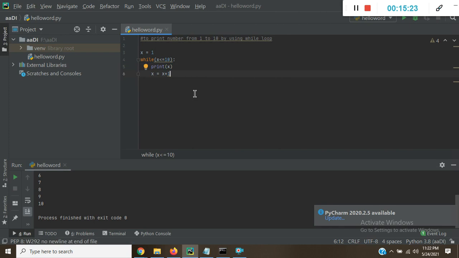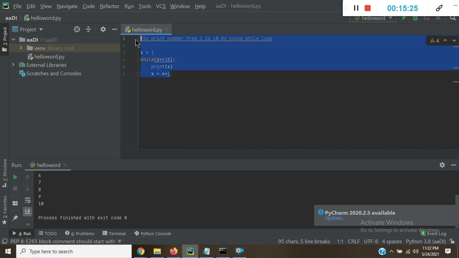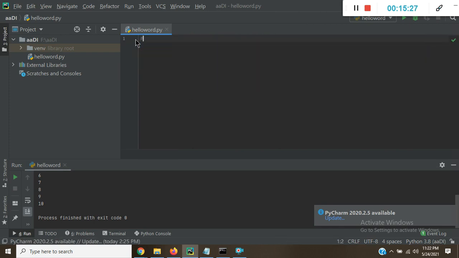Now let's take another example: write a program for the sum of first n numbers.